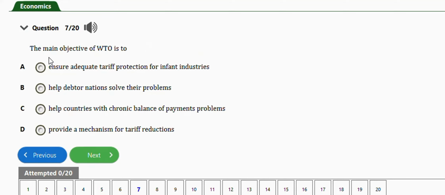It says the main objective of World Trade Organization is to ensure adequate tariff protection for infant industry, help debtor nations solve their problems, help countries with chronic balance of payment problems, provide a mechanism for tariff reduction. The right answer is option D, which is to provide a mechanism for tariff reductions. Very important. Next question is this one.